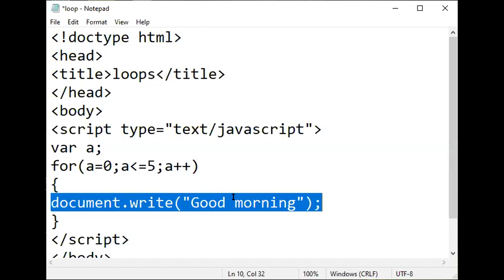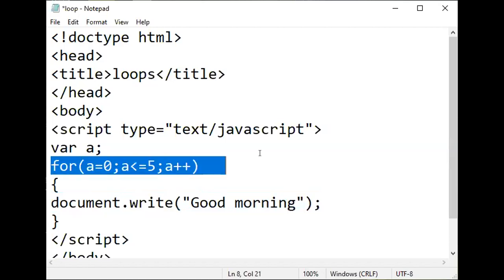My program requirement is what? I want to print this good morning statement 6 times. So instead of writing this document dot write good morning 6 times, what I am doing, I am writing this statement inside the for loop. So I will show you the output now.